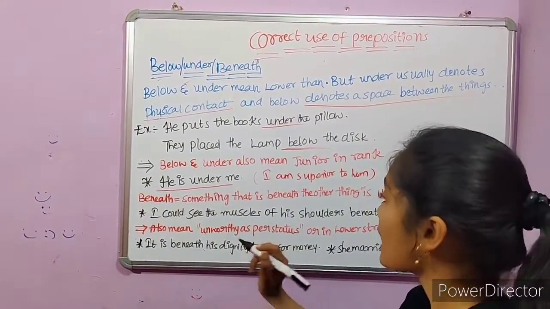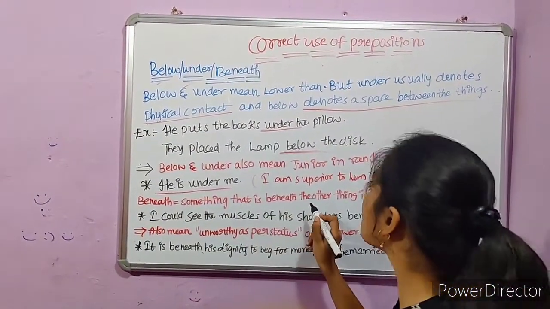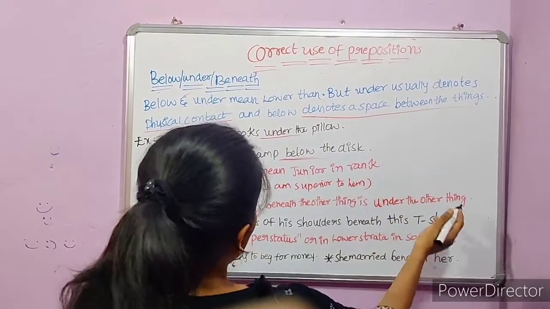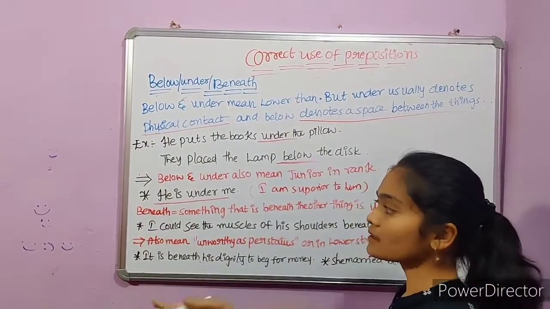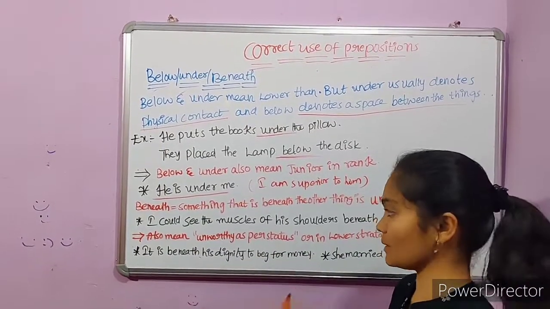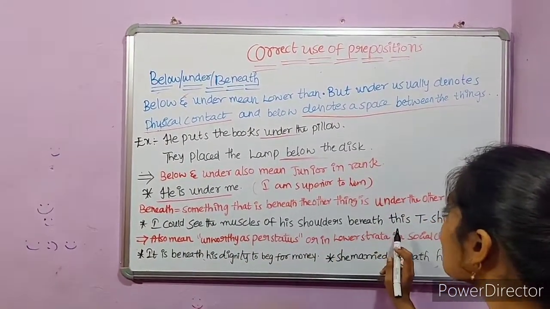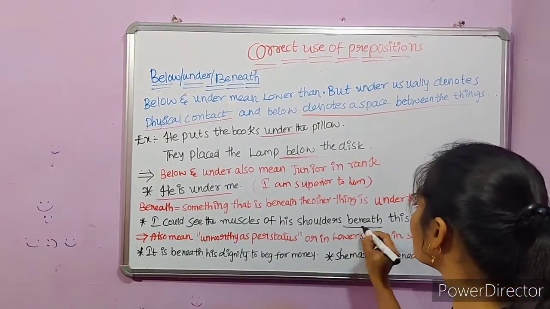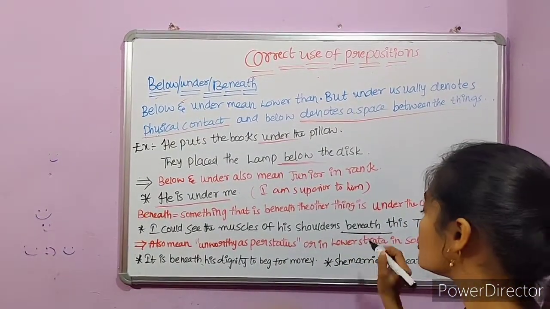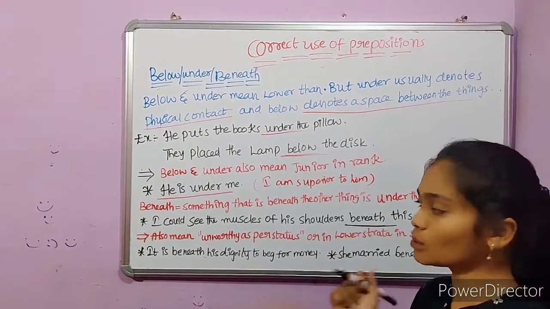Next thing is beneath. Something that is beneath the other thing is under the other thing. Beneath and under usually have the same meaning. I could see the muscles of his shoulder beneath the t-shirt. Here it gives the same meaning as under. It also shows a physical contact between the two things.